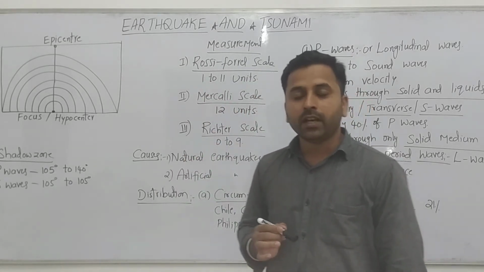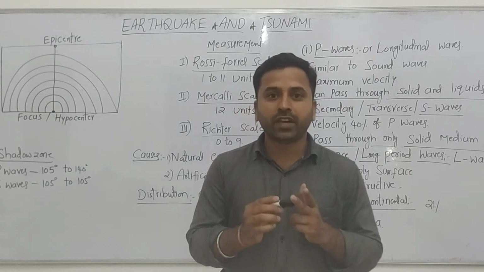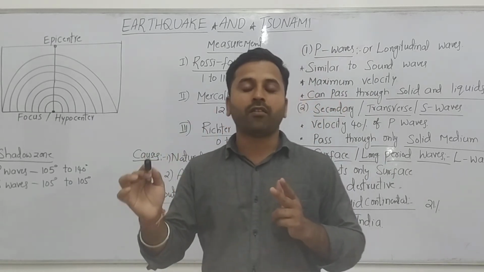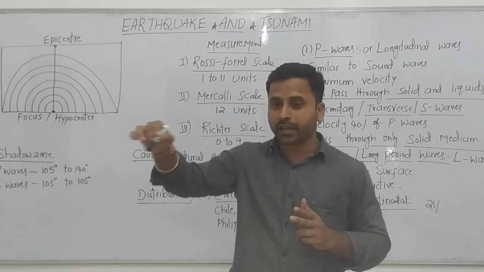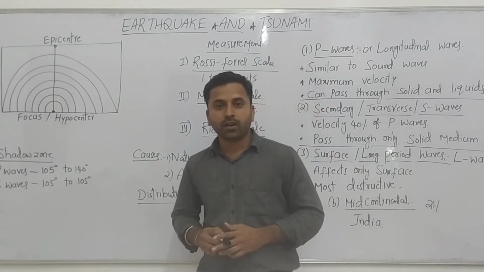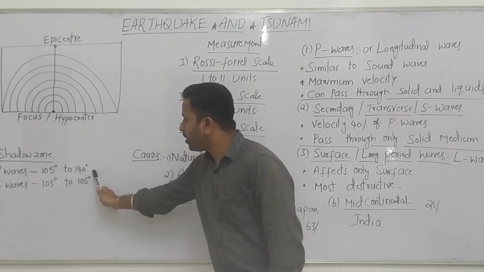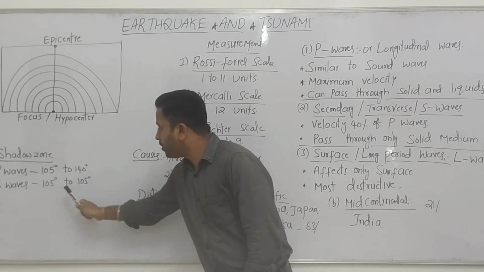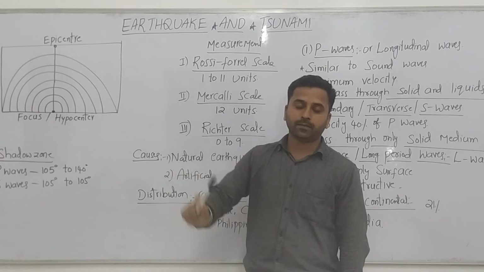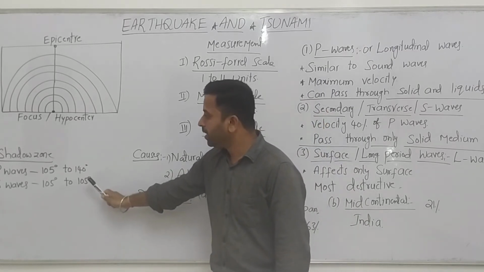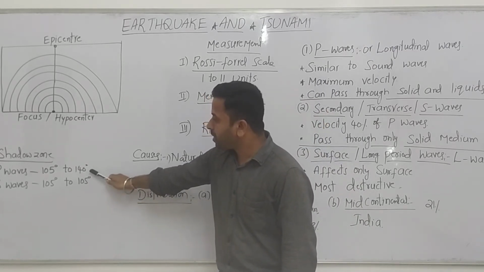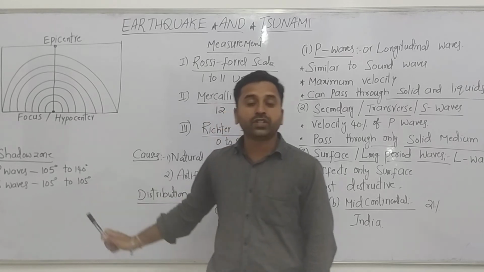It means there is no effect of the P and S waves in a particular area of the earth. What is that region? One is 105 to 140 degrees, and 105 degrees opposite for S waves. These are the P wave shadow zone and S wave shadow zone.